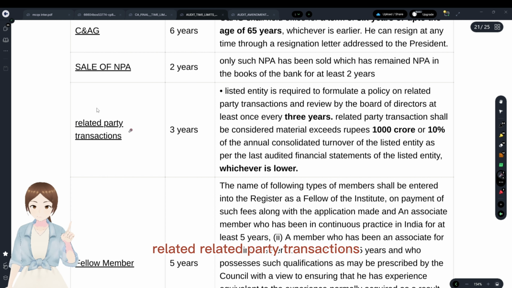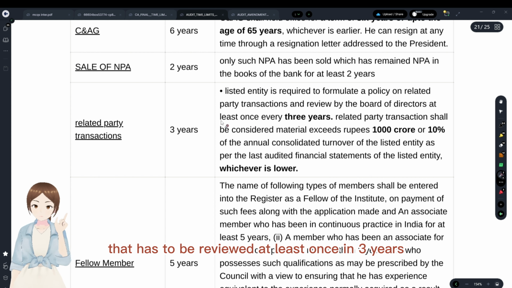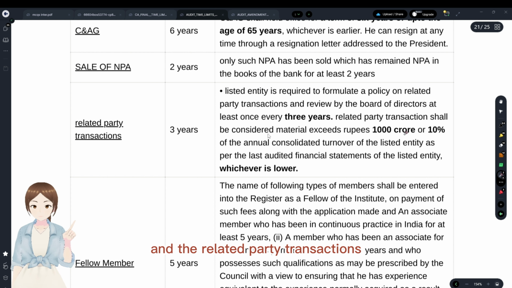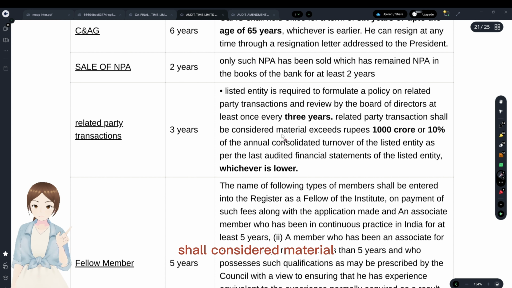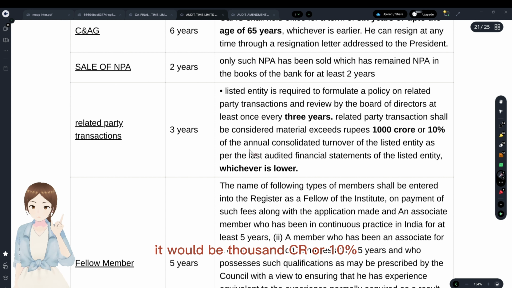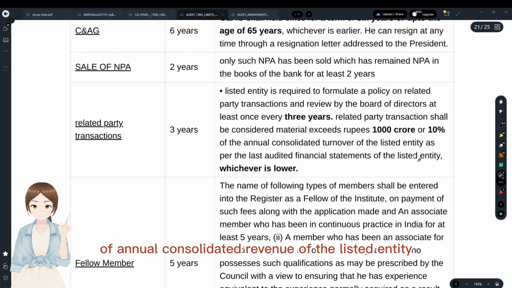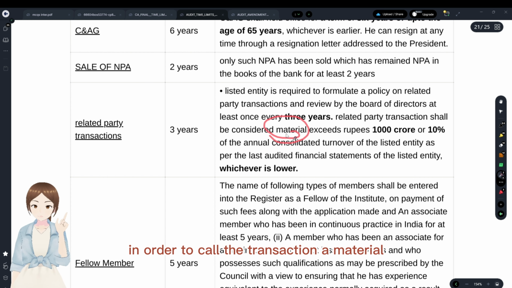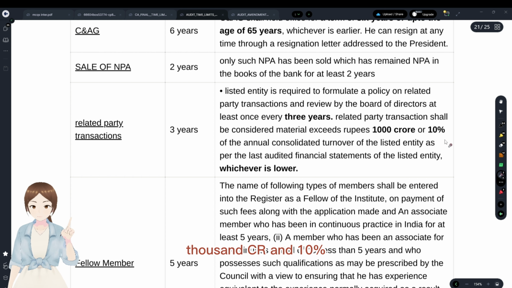Related party transactions. Every listed entity shall formulate a policy on related party transactions that has to be reviewed at least once in 3 years. This is reviewing of the related party transactions policy. And a related party transaction shall be considered material if it exceeds rupees 1,000 crore or 10% of the annual consolidated revenue of the listed entity, whichever is lower. In order to call the transaction material, 1,000 crore and 10%, whichever is lower.